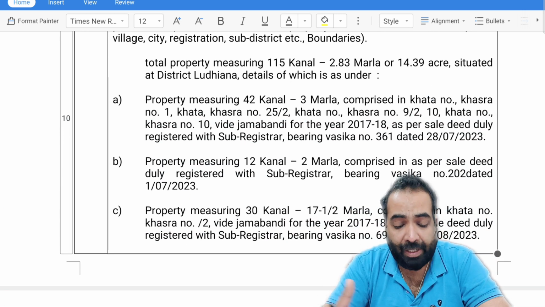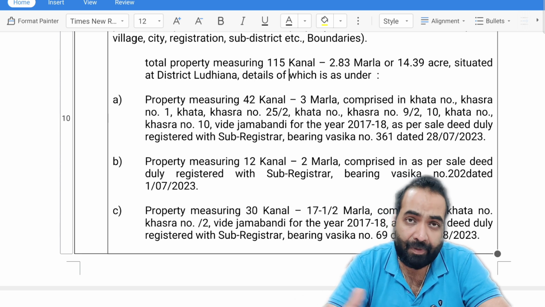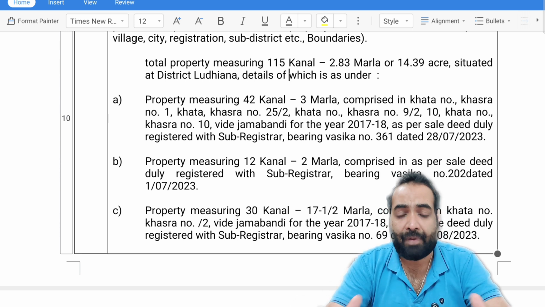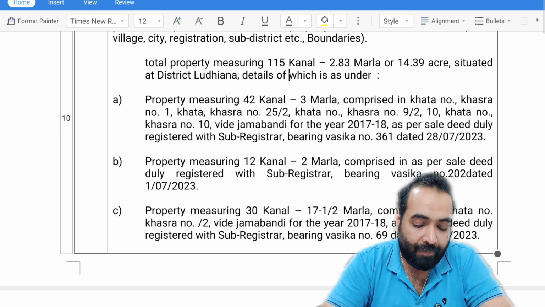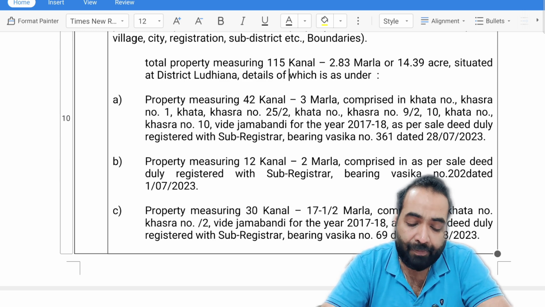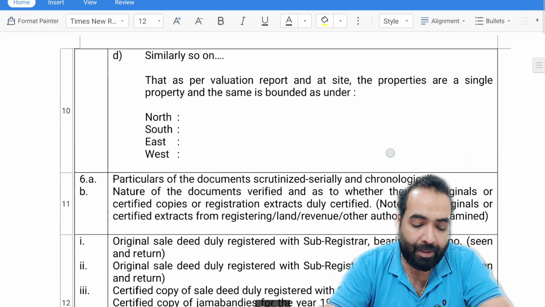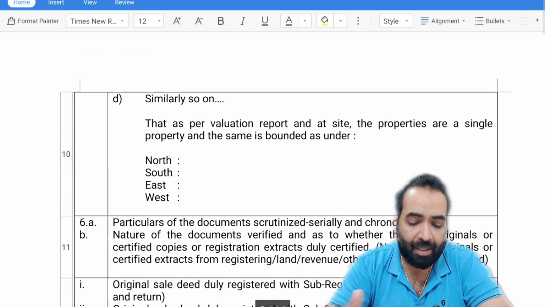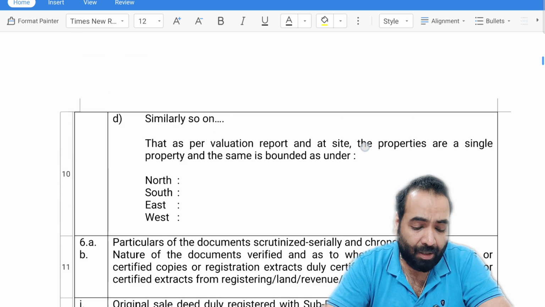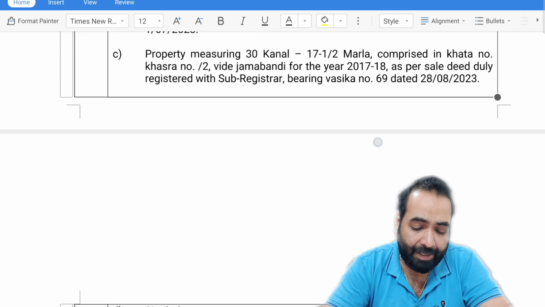In this property there are multiple title deeds involved which constitute the 115 canal area. One title deed measures 42 canal, one measures 12 canal, one 30 canal, and so on. I have deleted the rest so that you can understand in a very simple and easy way.